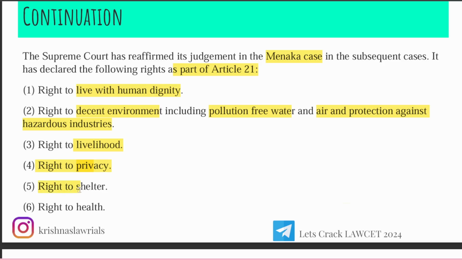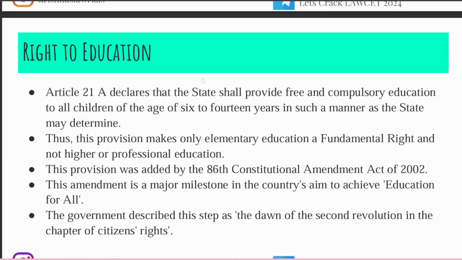Right to shelter is also a right which is covered under Article 21, and right to health. These all are inserted as they have widened Article 21's meaning. Now we have come to the right to education, and it has been inserted through the 86th Constitution Amendment. Via the 86th Constitution Amendment, we have inserted it in fundamental rights as well as in fundamental duties.